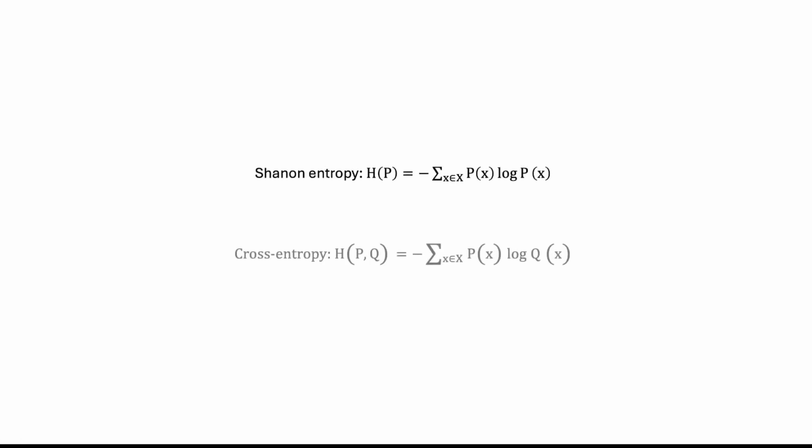Cross-entropy builds on Shannon entropy by comparing two distributions, the actual true distribution and the predicted distribution. It measures the expected number of bits required to encode events from the true distribution if we were using the predicted distribution's coding scheme. By doing so, cross-entropy gives us a framework to quantify the discrepancy between what we know to be true and what our model believes.